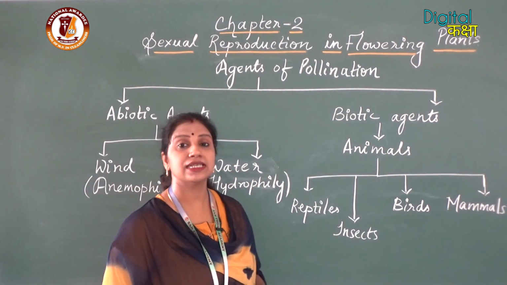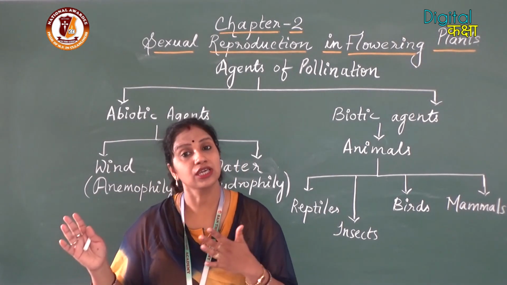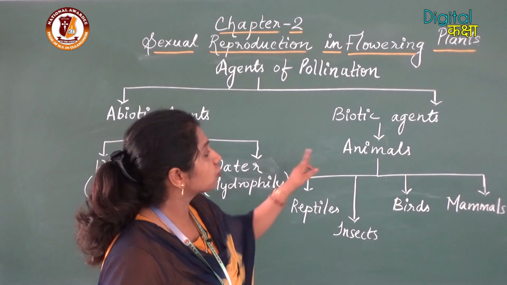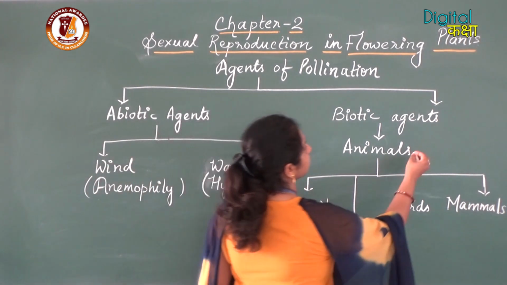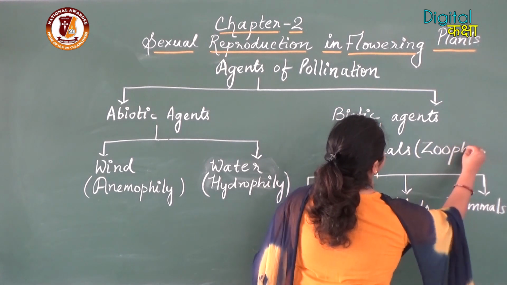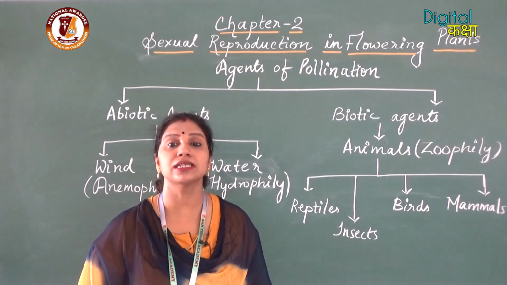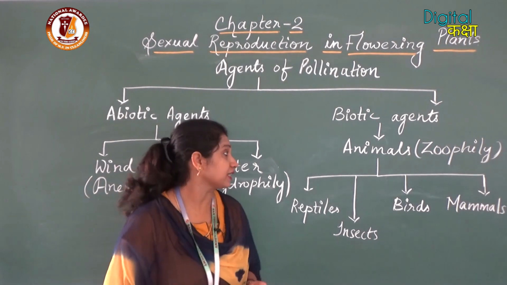Now we move to the biotic agents. The biotic agents include animals, including human beings also. The pollination by animals is called zoophily.